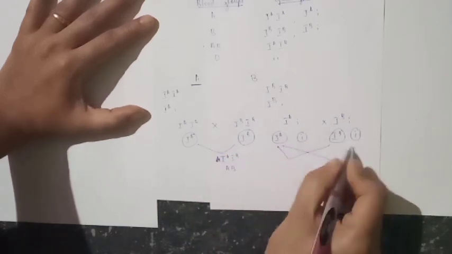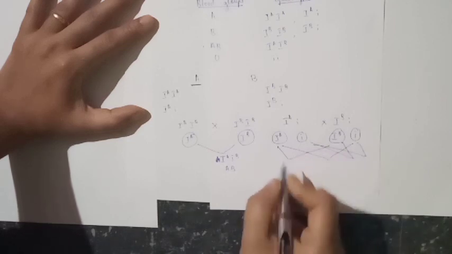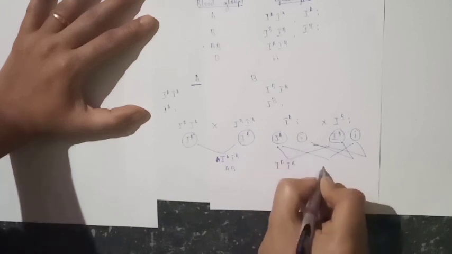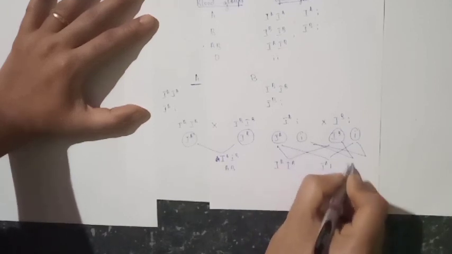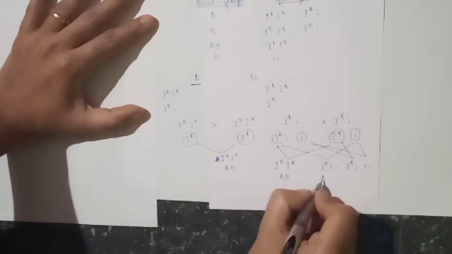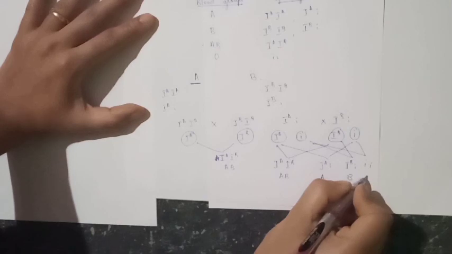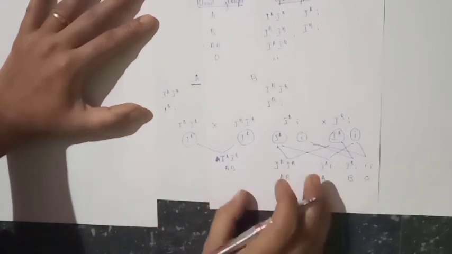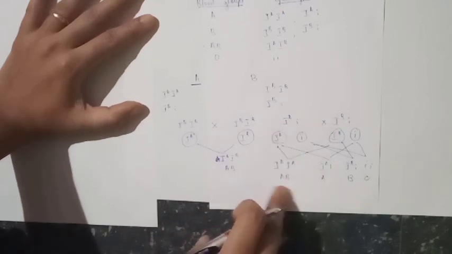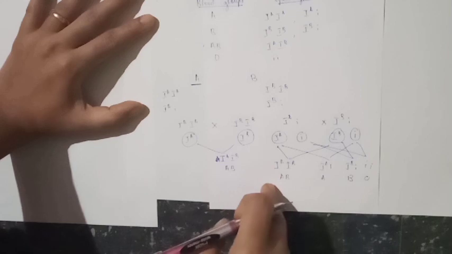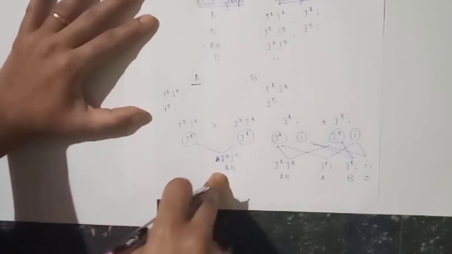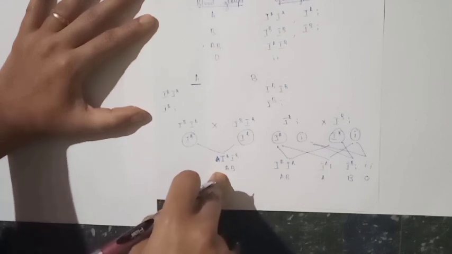Then IAIB, IA small i, IB small i, small i small i. This becomes AB, this becomes A, this becomes B and this becomes O. Clear? If both are heterozygous, there is a possibility of production of all 4 different types of blood group. Suppose both are homozygous, then only blood group AB is produced.